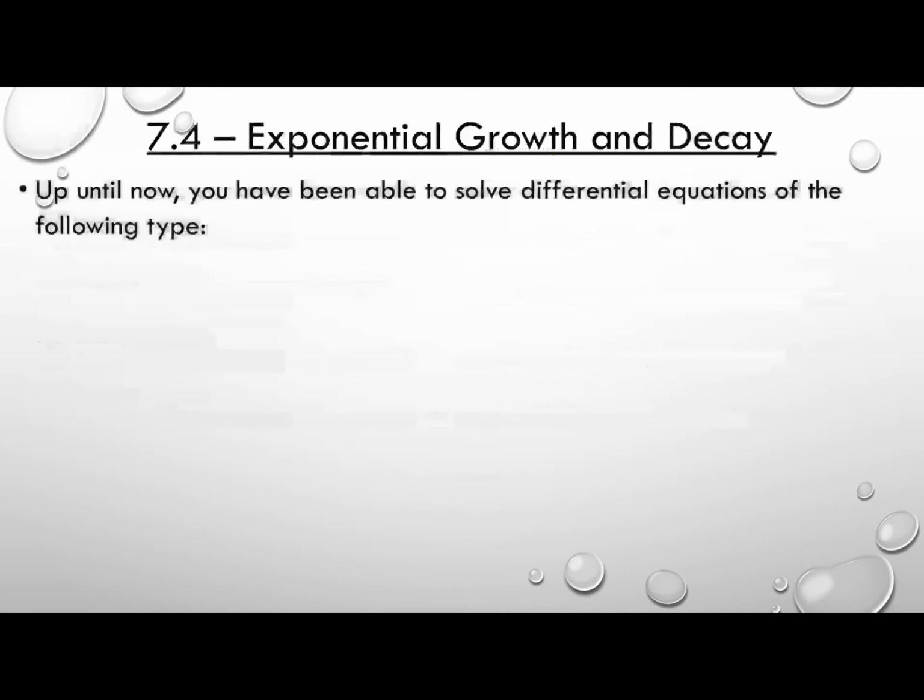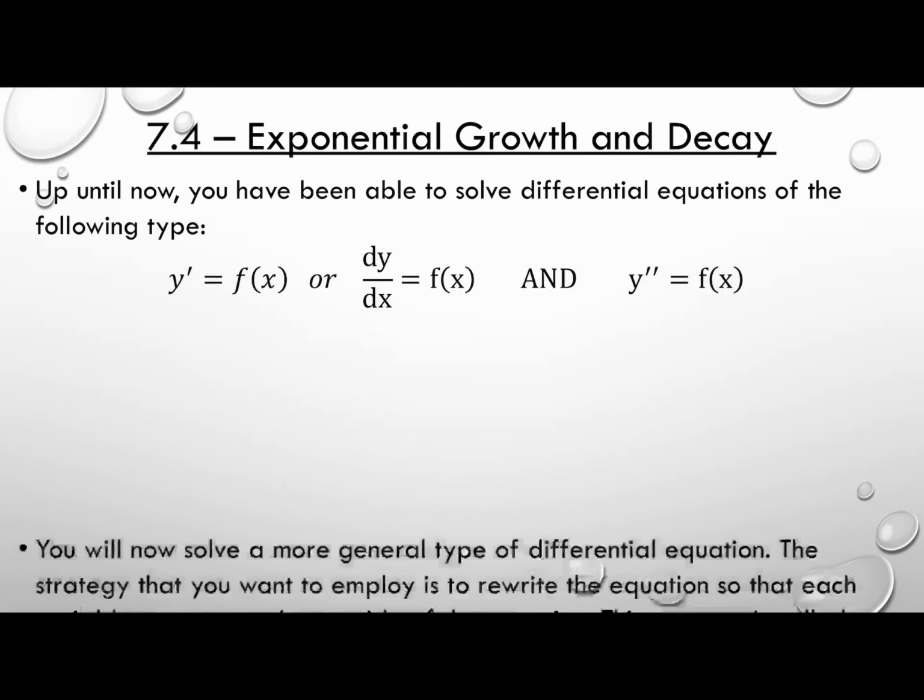Okay. So up until now, we've seen these types of differential equations like y prime is equal to f of x, dy over dx is equal to f of x, and y double prime is equal to f of x. So we've seen these types of differential equations before. Just remember, a differential equation involves a derivative of some kind, whether it be dy/dx, y prime, or y double prime.